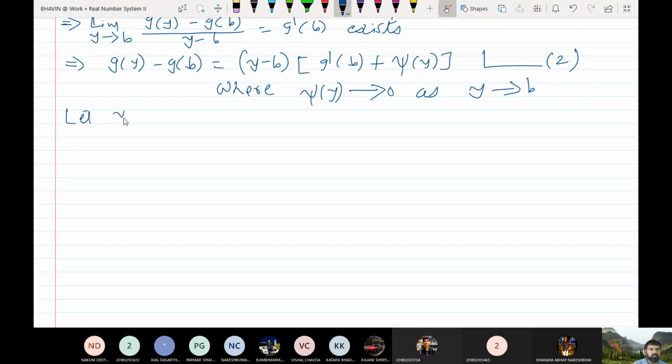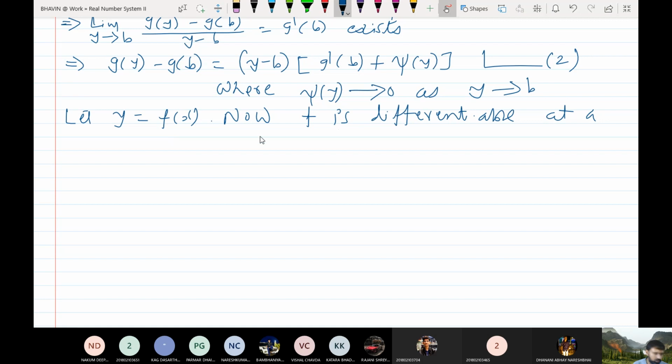Now let us take y equal to f(x). Now f is differentiable at a, so therefore f is continuous at a, since every differentiable function is continuous. If f is continuous, the limit as x tends to a of f(x) equals f(a).